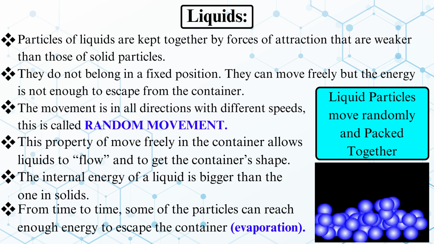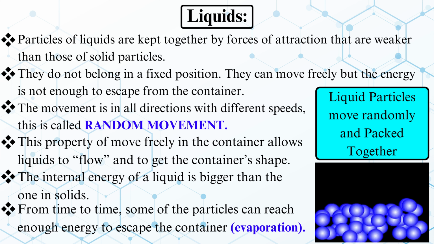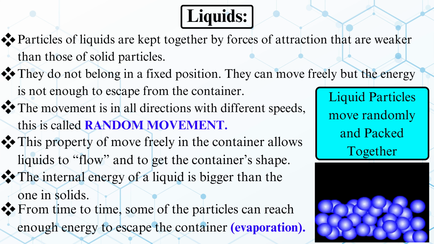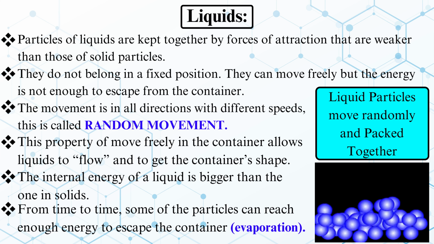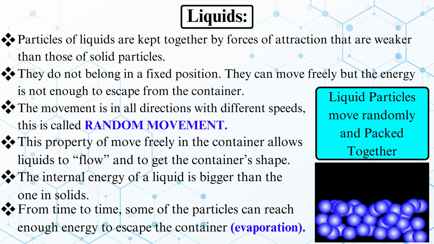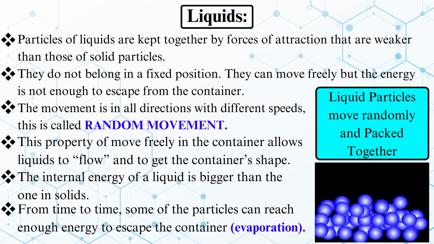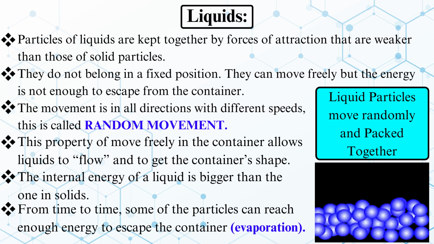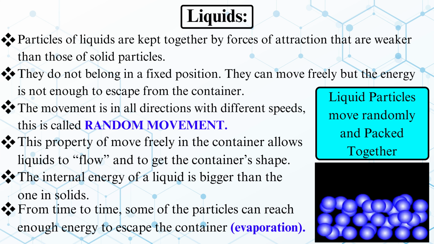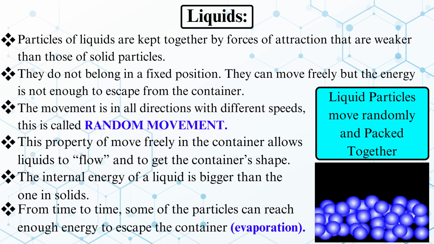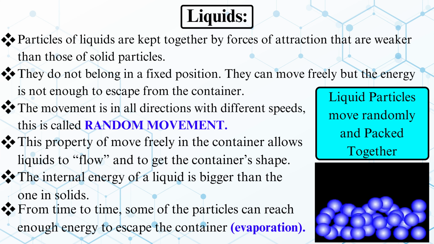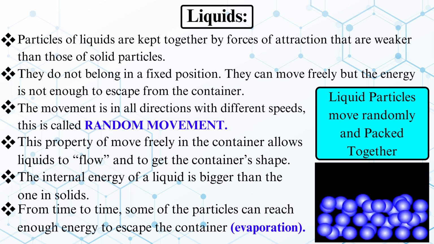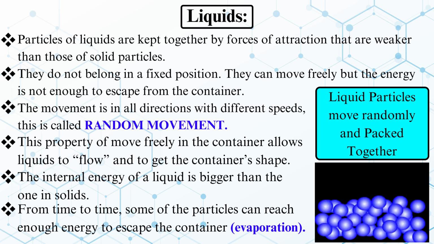Liquids. Particles of liquids are kept together by forces of attraction that are weaker than those of solid particles. They do not belong in a fixed position. They can move freely, but the energy is not enough to escape from the container. The movement in all directions with different speeds is called random movement. This property of moving freely in the container allows liquid to flow and to take the container's shape. The internal energy of a liquid is bigger than that of solids. From time to time, some particles can reach enough energy to escape the container: evaporation.